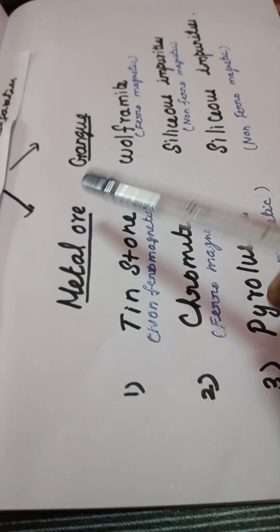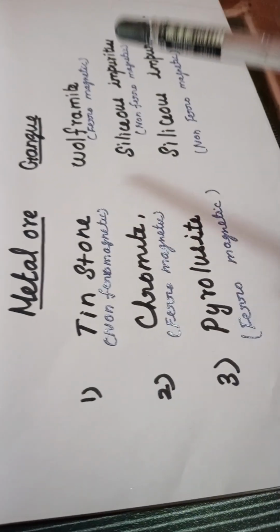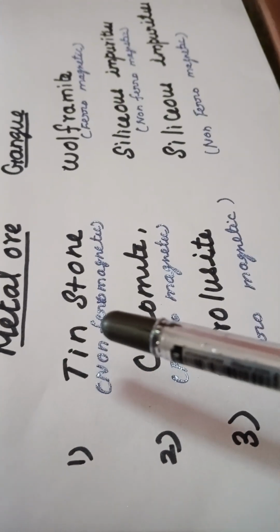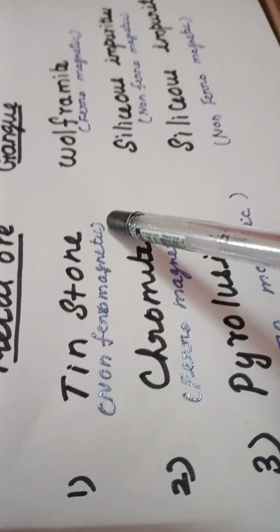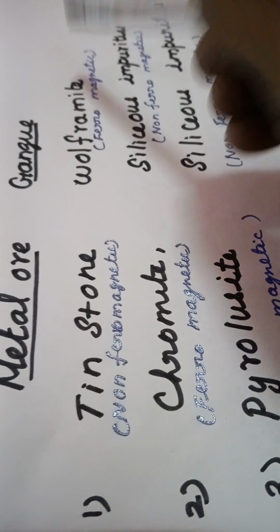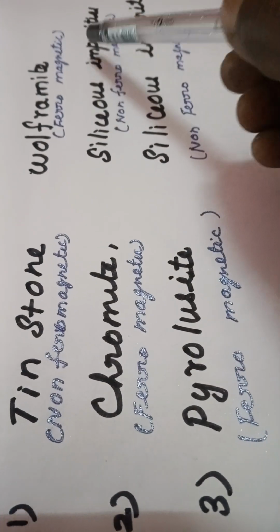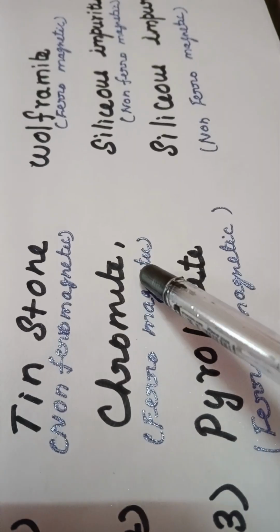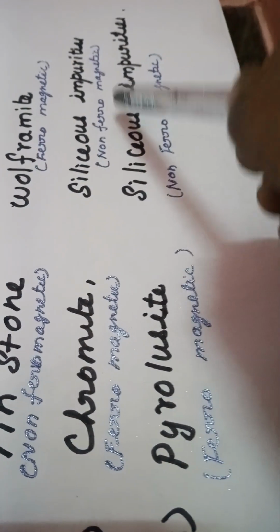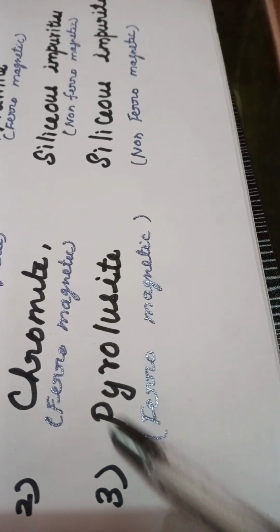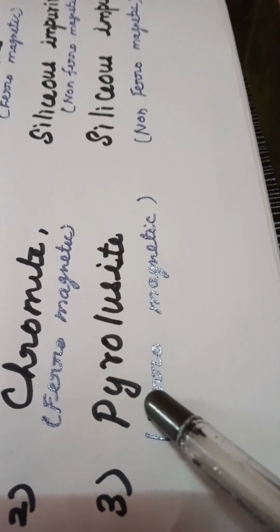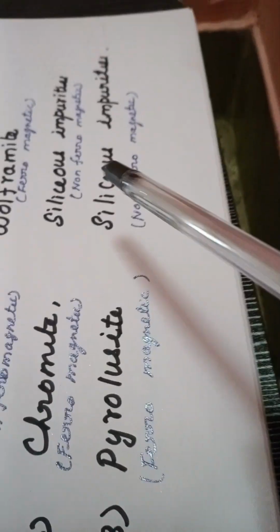Next one, magnetic separation. What is the principle behind this one? Either the metal ore particles are ferromagnetic in character and the impurities are non-ferromagnetic. For example, if you take tin stone from wolframite, tin stone is non-ferromagnetic in character, but wolframite is ferromagnetic in character. Next one, chromite ore from siliceous impurities. Chromite ore is ferromagnetic in character. Siliceous impurities are non-ferromagnetic in character. Pyrolusite from siliceous impurities: pyrolusite is ferromagnetic in character. Siliceous impurities are non-ferromagnetic in character.